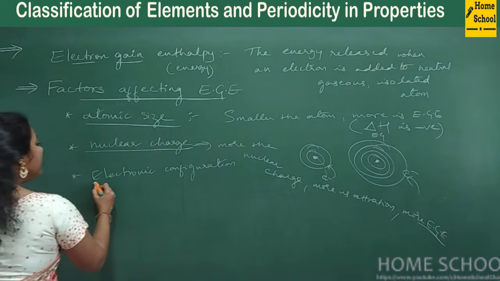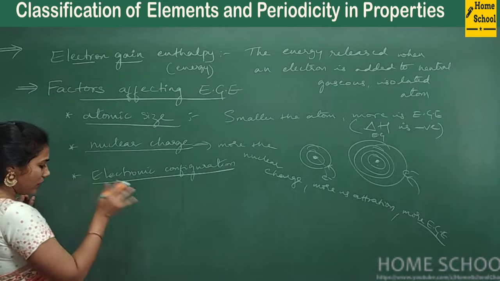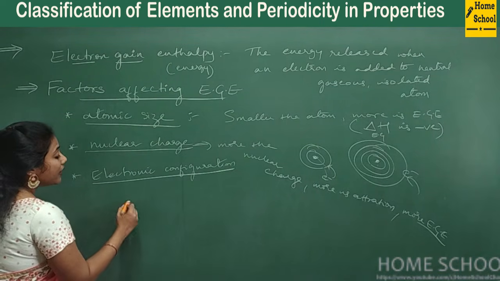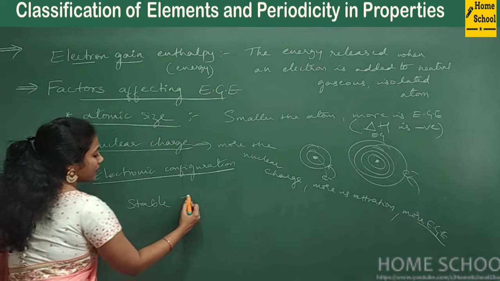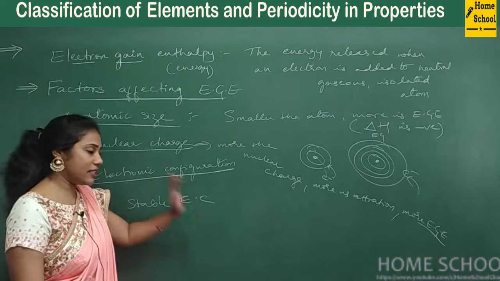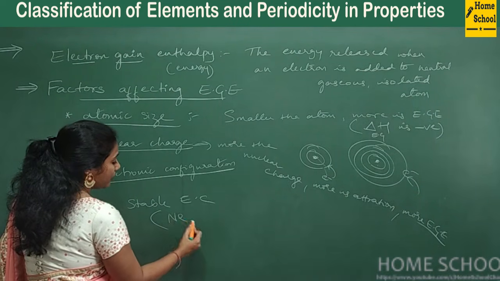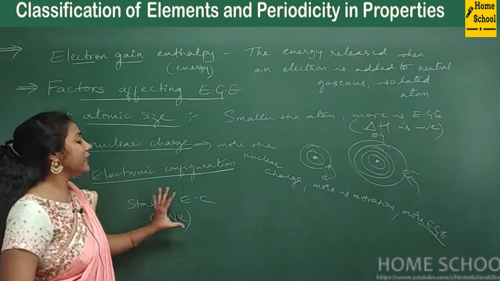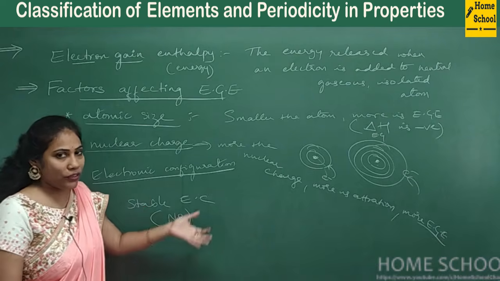Fine. And coming to electronic configuration, this is really very, very important, guys. If an atom or element already has a stable electronic configuration, like neon, then this atom will not like to accept an outsider electron, as I told you in the starting.